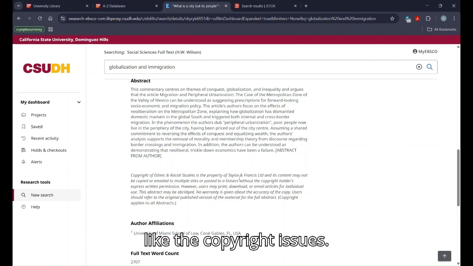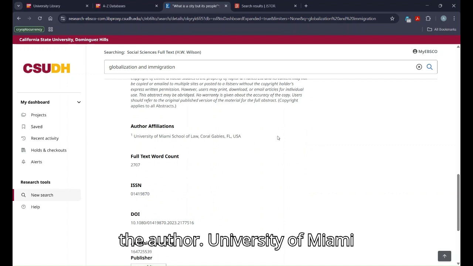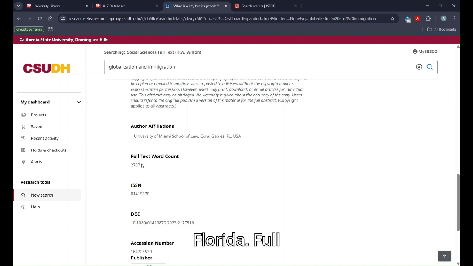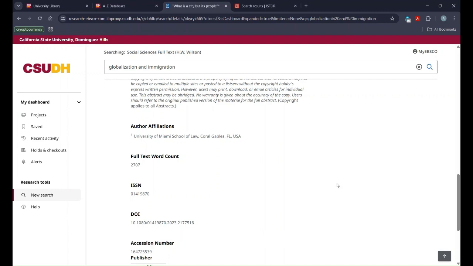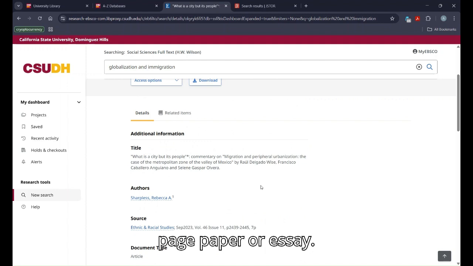All right, and then here are the copyright issues. Here's more information about the author, University of Miami School of Law, Coral Gables, Florida. Full text word count, 2,000 words. So I think it's like a 15 or 20-page paper or essay.